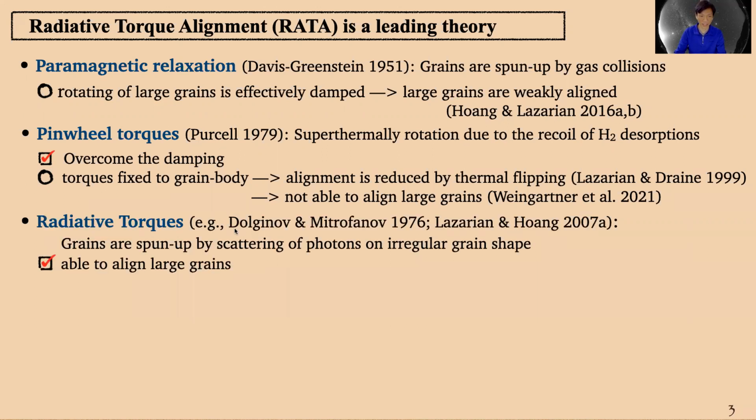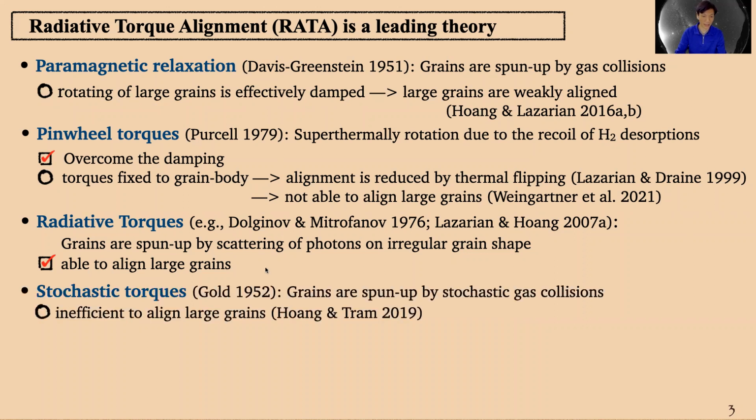In 1976, Loginov and Mitrofanov proposed that dust grain can be spun up by scattering of photons on the grain surface. And then Lazarian and Hoang demonstrated that this torque is able to align large grains, which is very good. In 1952, Gold alternatively proposed that grains are spun up by stochastic gas collision. It's called Gold alignment. But in 2019, Hoang and Tram demonstrated that this torque is not efficient to align large grains.